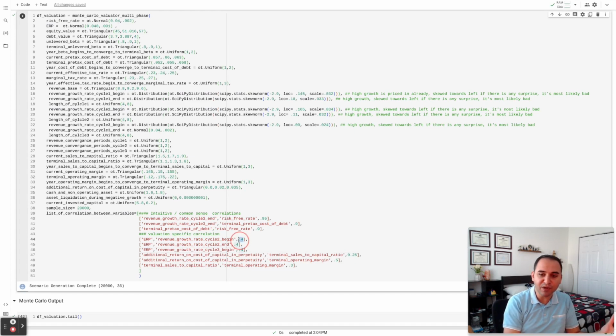And honestly, these numbers are just arbitrary. I could put 35, I could put 30, I could put 45, or maybe 50. But think of these numbers to be reasonable. These are the additional return on cost of capital in perpetuity, which I spoke about. So if they are able to earn more than their hurdle rate, well, they reinvest well. And where does it show up? It shows up in their sales to capital ratio. Where else could it show up? It could show up in their operating margin, internal operating margin or current operating margin. So in a sense, I am here bringing these interactions into my calculations and my equations and saying that these things are not mutually exclusive.